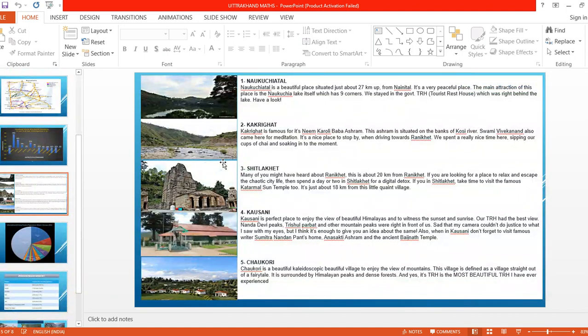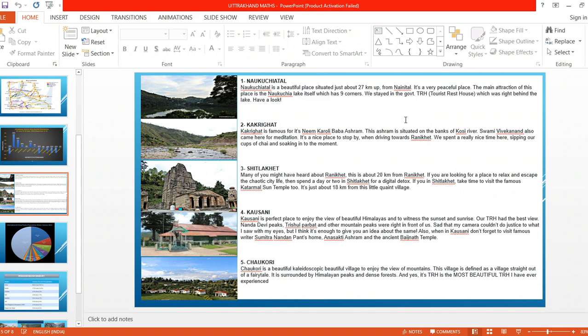Now, these are the famous places we are learning about from Uttarakhand. Here the first one is Naukuchiatal. If you see the picture, it is from Uttarakhand. Naukuchiatal is a beautiful place situated just about 27 kilometers from Nainital. Do you know Nainital? What is that Nainital?